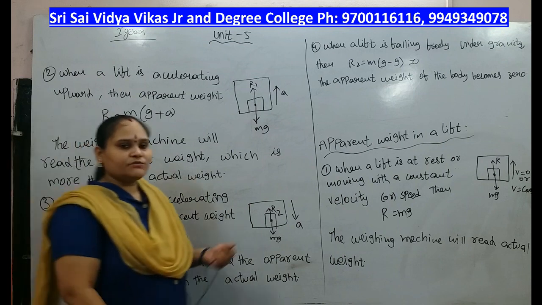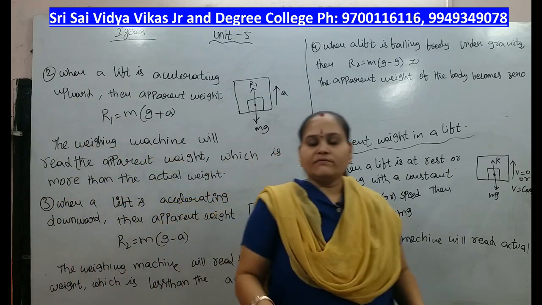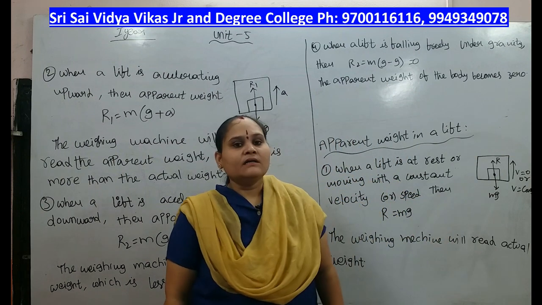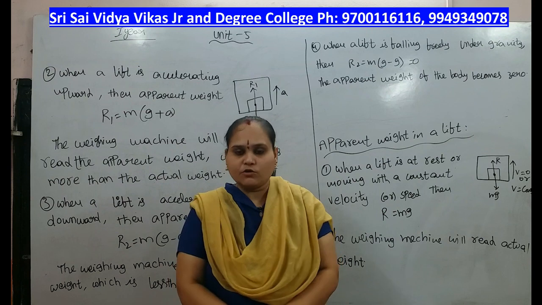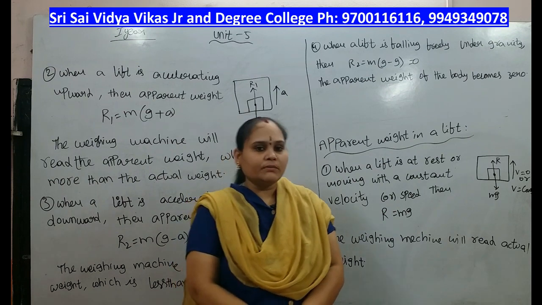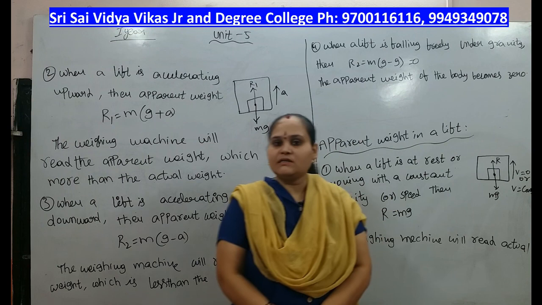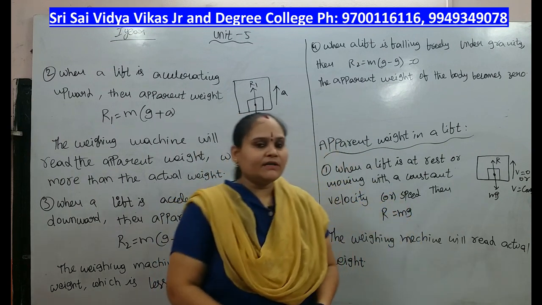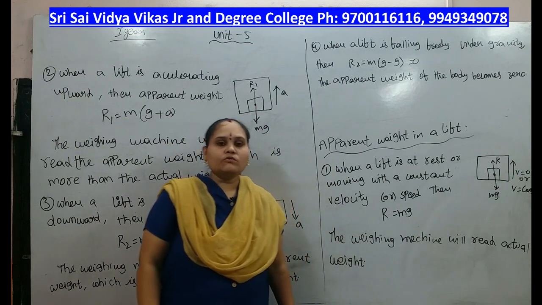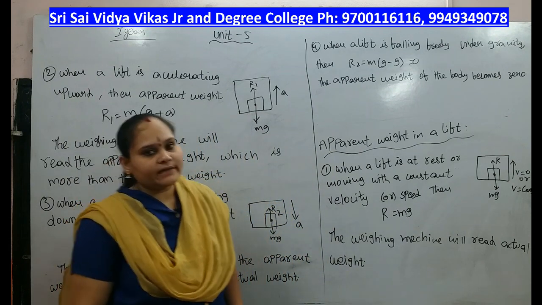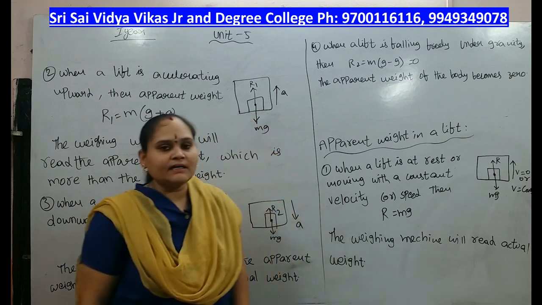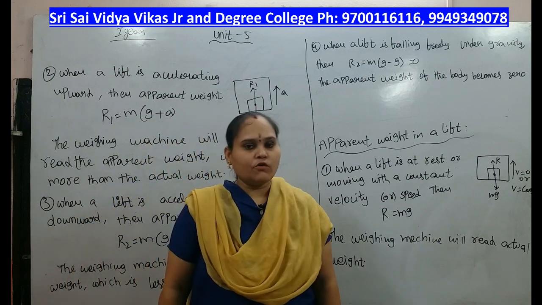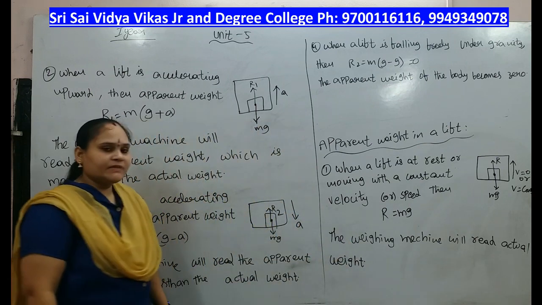So in today's class, first we discussed weight. Weight means W equals mg. For an equilibrium particle, the vector sum of the two forces becomes 0. Weight equals mg, the product of the mass and the acceleration due to gravity. Now we calculated the apparent weight of the body. If the lift is at rest or moves with a constant speed, then R equals mg. That means the weighing machine reads the actual weight.